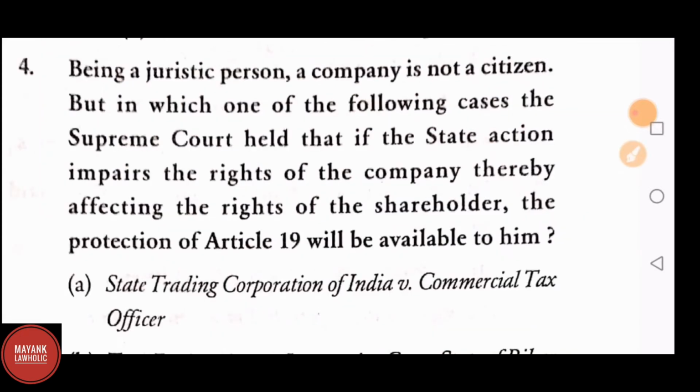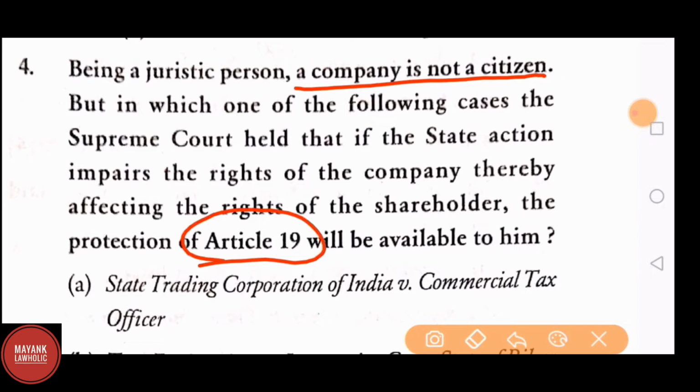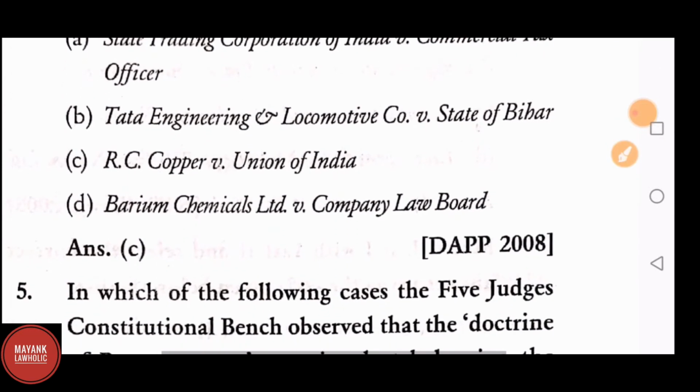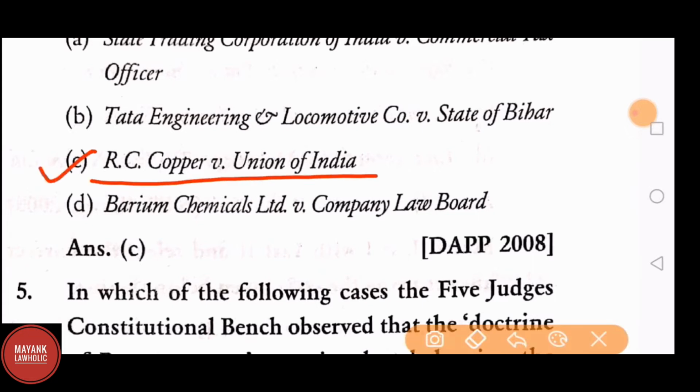Question number 4. Being a juristic person, a company is not a citizen. But in which one of the following cases the Supreme Court held that if the state action impairs the rights of the company, thereby affecting the rights of the shareholder, the protection of Article 19 will be available to him? Option A. State Trading Corporation of India versus Commercial Tax Officer. Option B. Tata Engineering and Locomotive Company versus State of Bihar. Option C. R.C. Cooper versus Union of India. Option D. Barium Chemicals Limited versus Company Law Board. The correct answer is option C. R.C. Cooper versus Union of India.